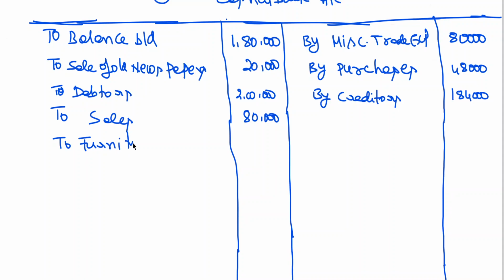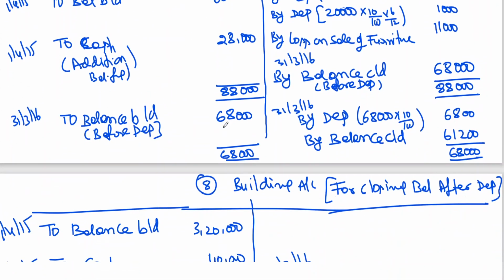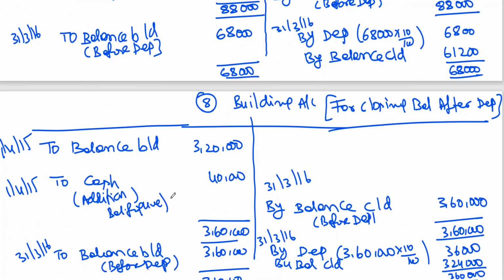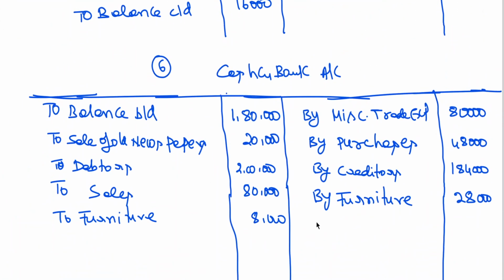Cash book. Furniture sold for 1,000. We also bought furniture, purchased for 28,000. We have seen this addition to furniture, 28. Similarly, we got an addition to building. So by building,